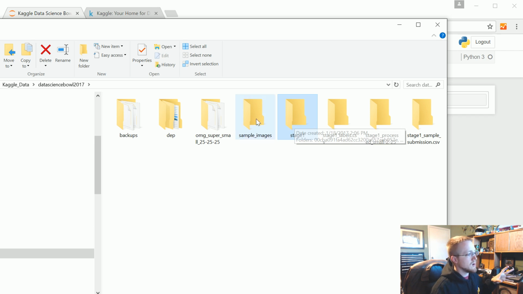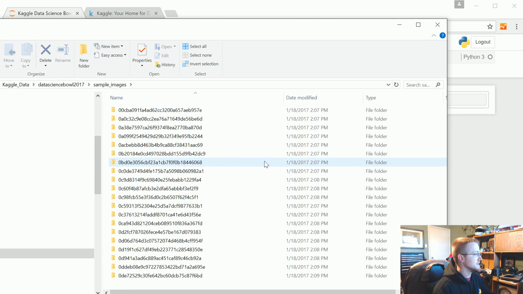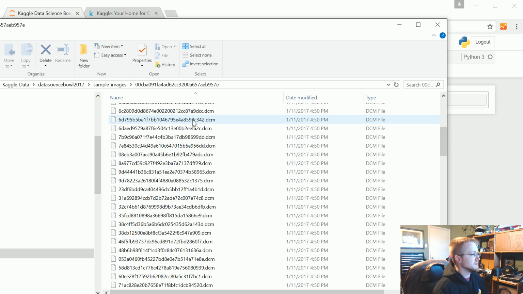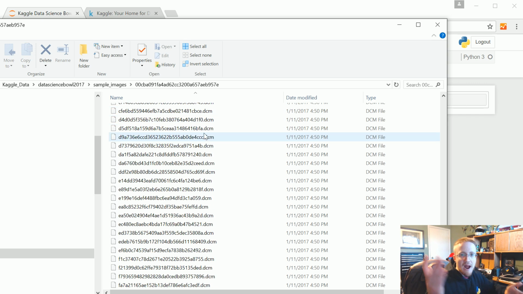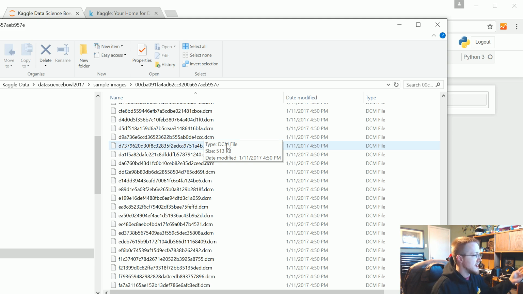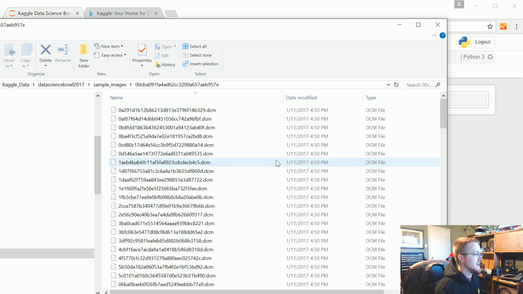If you're following along in the embedded kernel on Kaggle, you only have access to sample images. So you'd come here, and you've got some amount of patients, maybe 25 or so. These numbers here are your patient IDs. So this is a patient, and this is their scan. You have about 200 files of scan data for that patient.